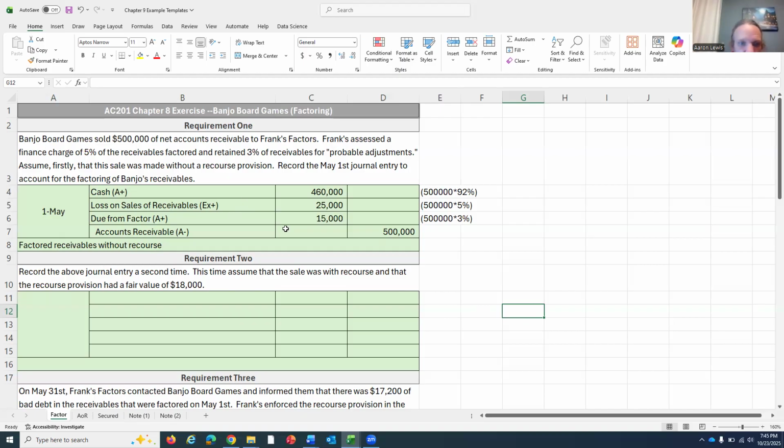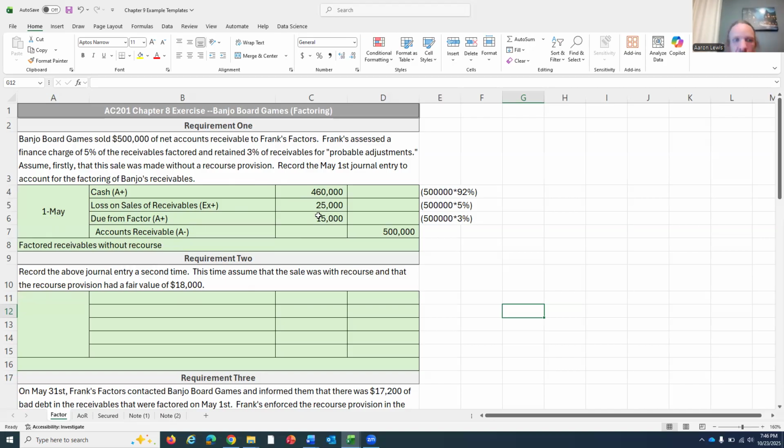Well, you might be thinking to yourself, wait, they held back $15,000. So how could their estimate be $18,000? The factor held back $15,000 based upon their estimate. But our estimate in this case is $18,000. And we're never going to go to them and be like, no, send us less money because we think there's more bad debt in there.